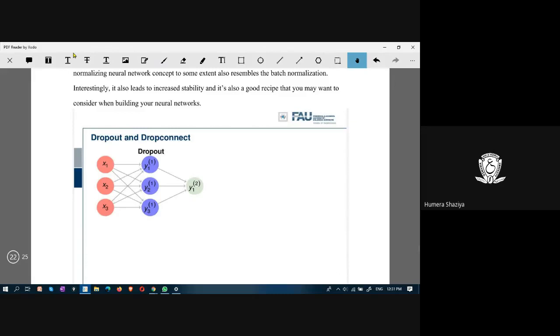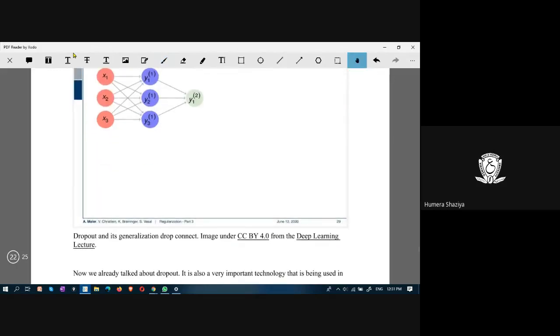Okay, next one is dropout and drop connect. What is dropout? This is specifically useful in a large network when you have hundreds of neurons or nodes. In this type of network, you have these connections. Every hidden layer performs some operation and activation function operation.